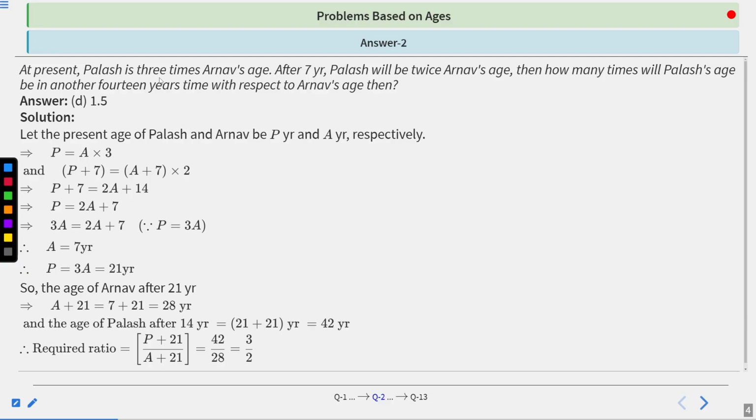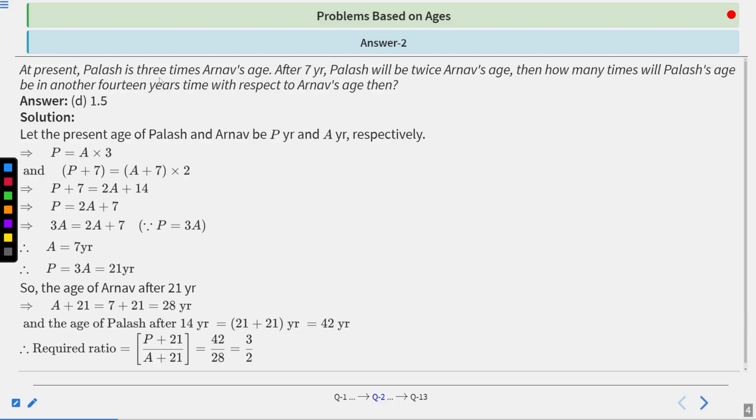So the required ratio will become P plus 21 upon A plus 21. We know that Palas's age is 42 and Arnav's age is 7 plus 21, so it will become 28. So the ratio will become 3 by 2. When we simplify it, we get 1.5. When we divide 3 by 2, we get 1.5 times. So D is the correct answer.